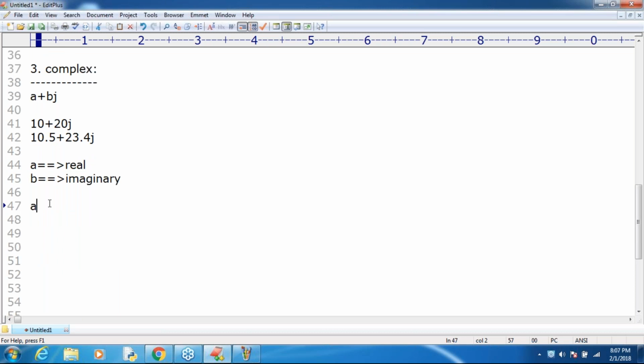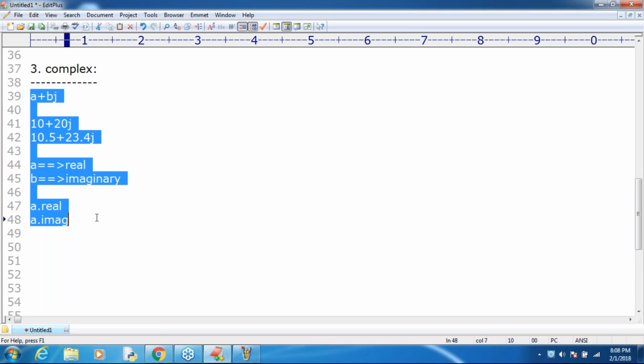Next, if you want to know the value of the real part and the value of the imaginary part, use a.real. If you print a.real, automatically you are going to get the value of the real part. And for a.imag, don't write the complete word imaginary, just imag. Then automatically the corresponding imaginary part you are going to get. That's all about the complex type.